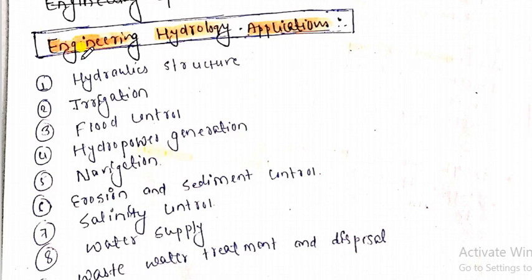So let's talk about engineering hydrology applications, where engineering hydrology can be used. The first and foremost is hydraulic structures. In hydraulic structures, we will study the design of hydraulic structures. Hydraulic design deals with the estimation of the quantity of water, how much water is to be handled at the site of the structures.